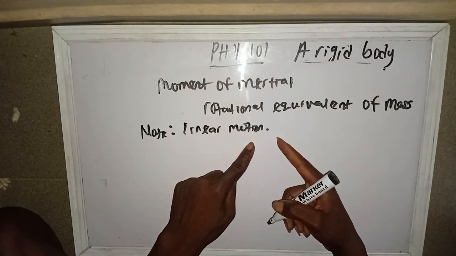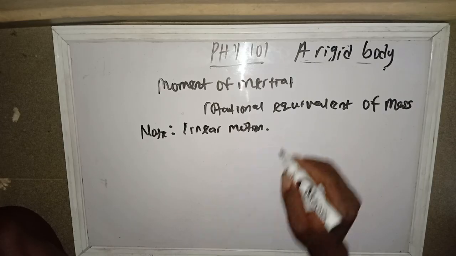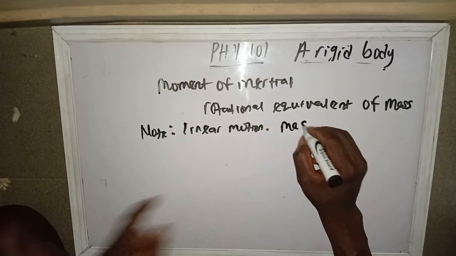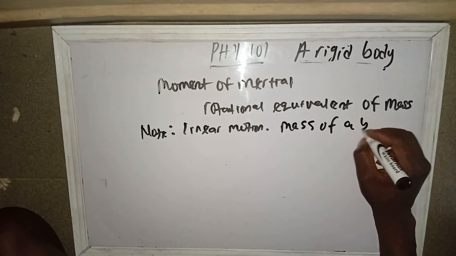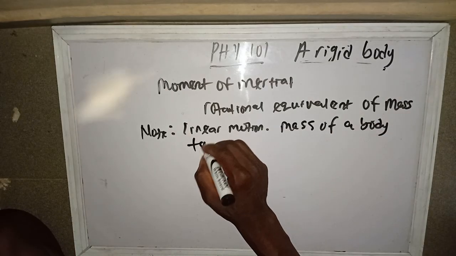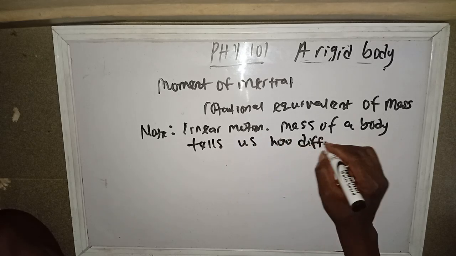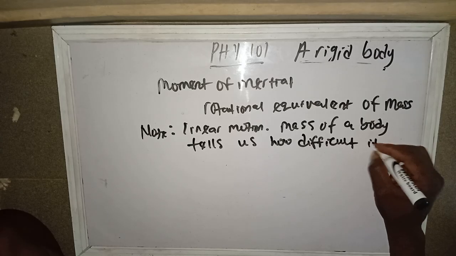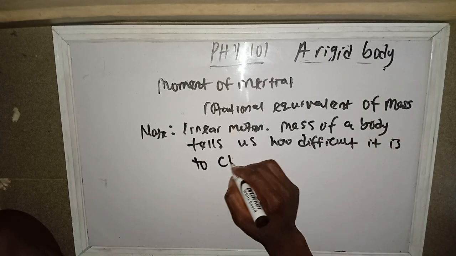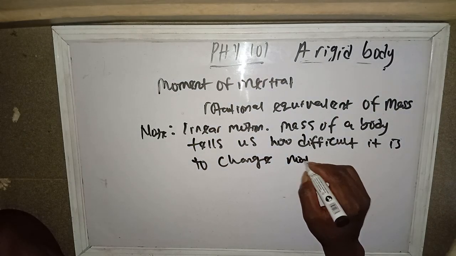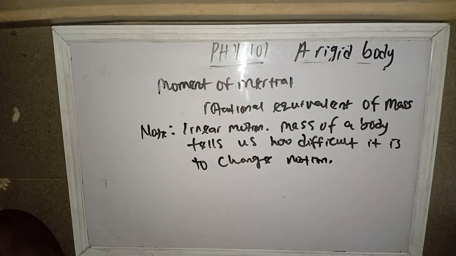But note, in linear motion, mass of a body tells us how difficult it is to change the motion of such body. That is in linear motion.